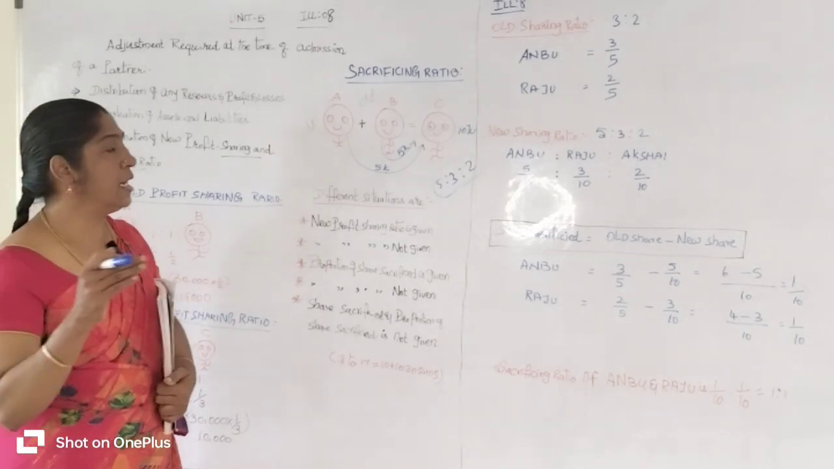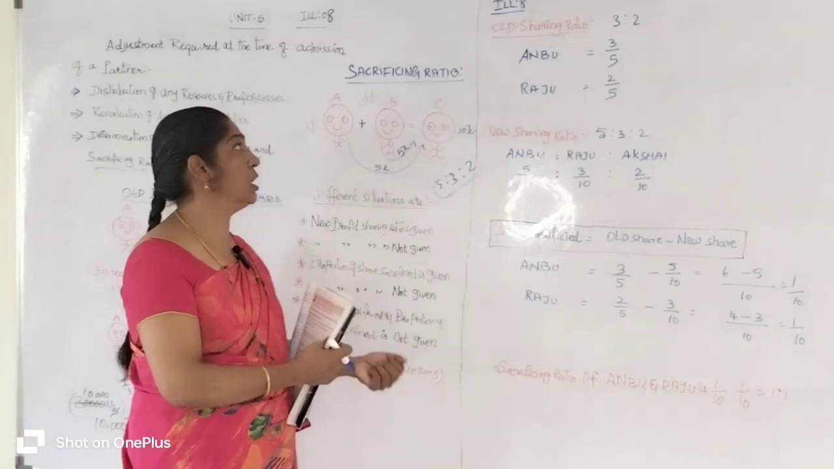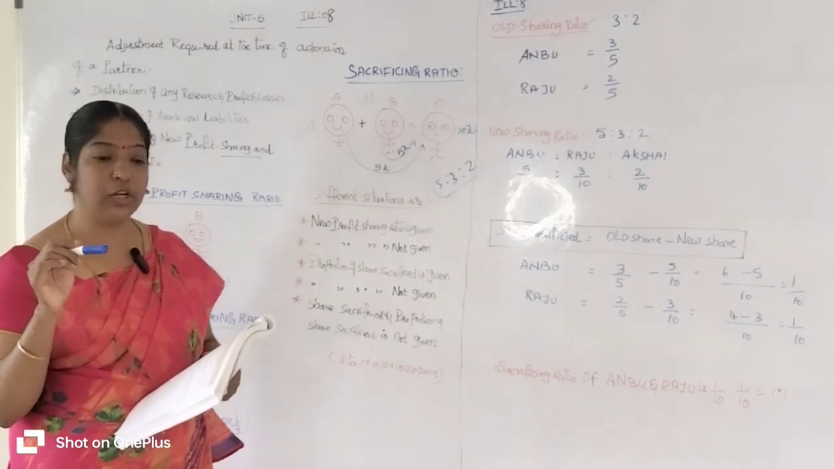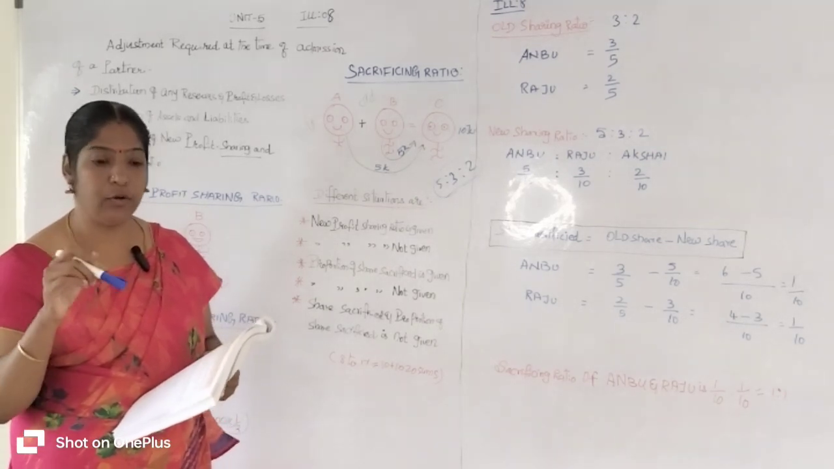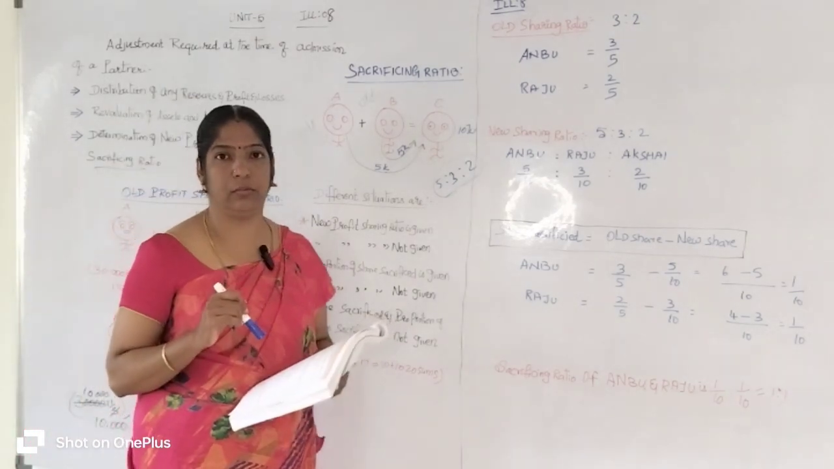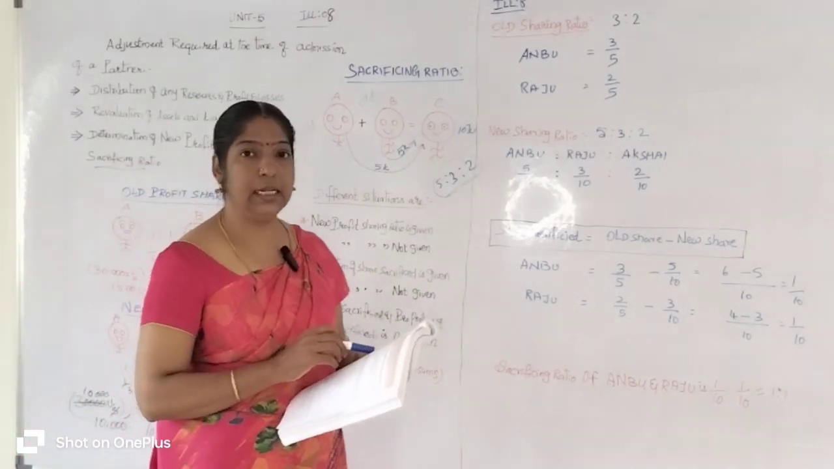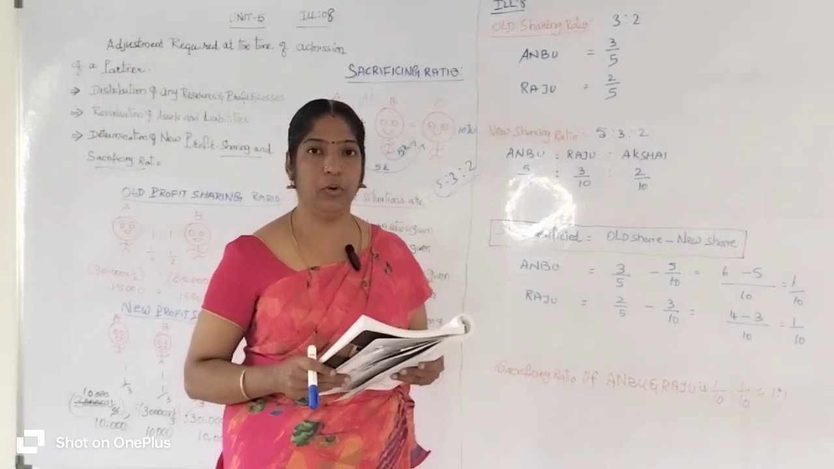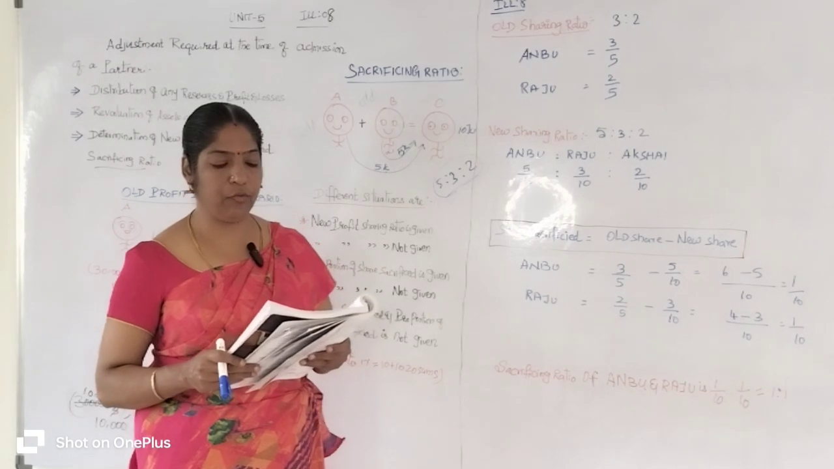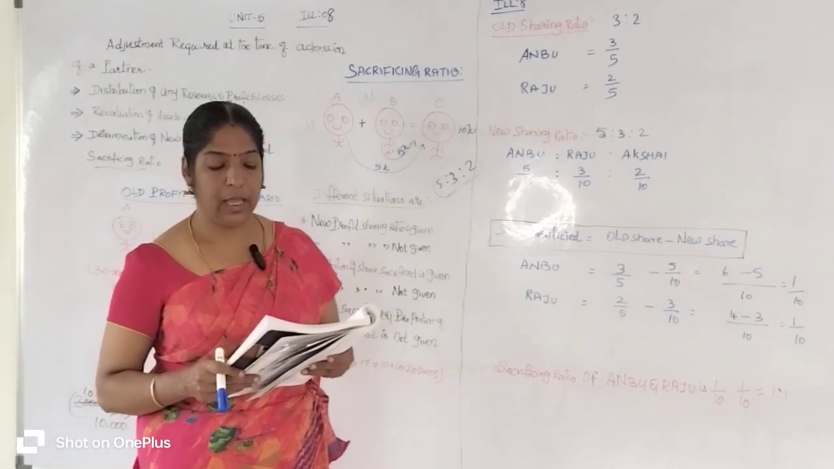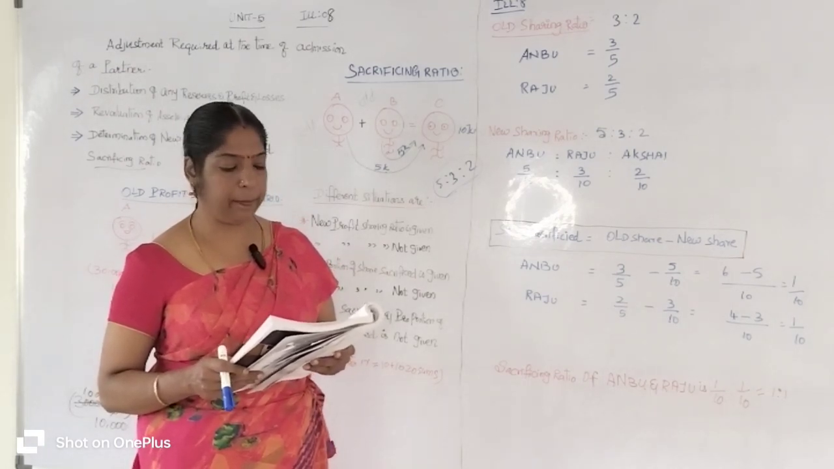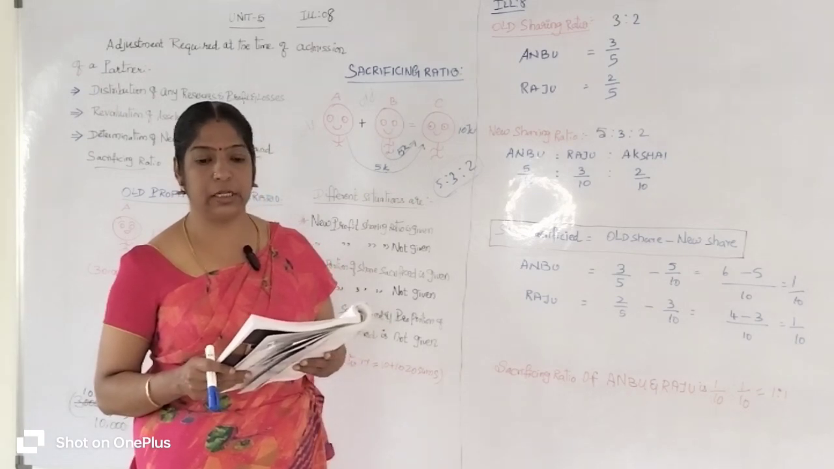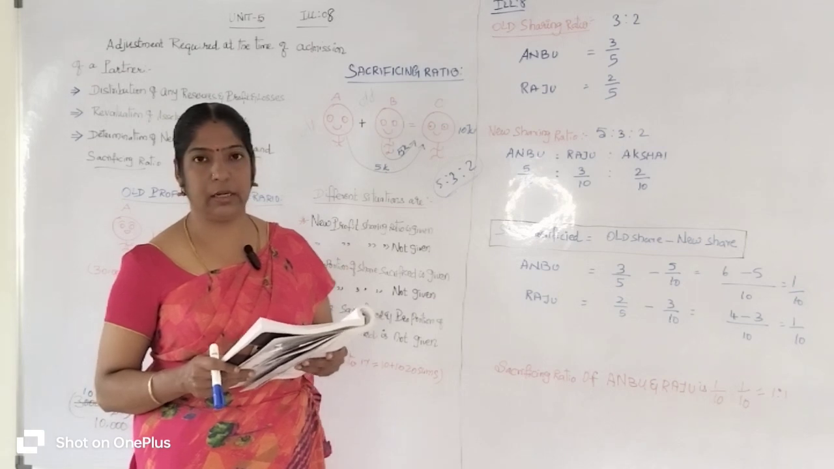Okay, let's see the first situation. Illustration sum number 8. What is the first situation? When the new profit sharing ratio is given, how can you calculate the sacrificing ratio? Got it? Listen, let's see the question. Illustration sum number 8. Anbu and Raju are partners sharing profits in the ratio of 3:2. Akshay is admitted as a partner. The new profit sharing ratio among Anbu, Raju and Akshay is 5:3:2. Find out the sacrificing ratio.